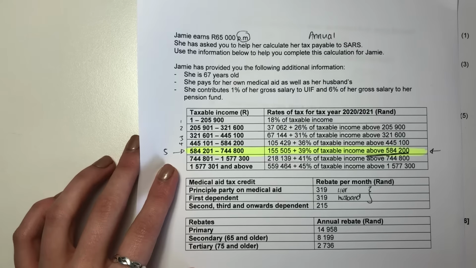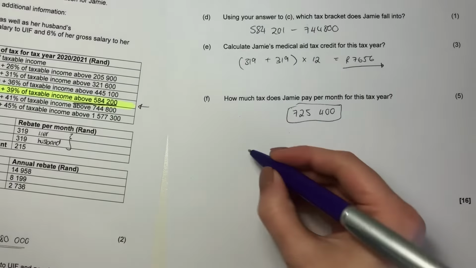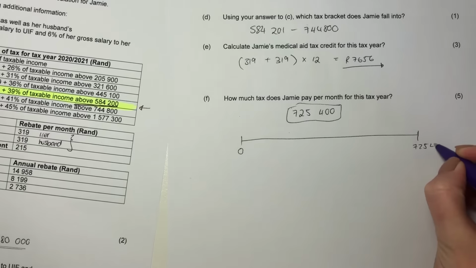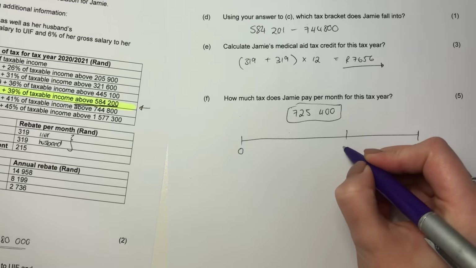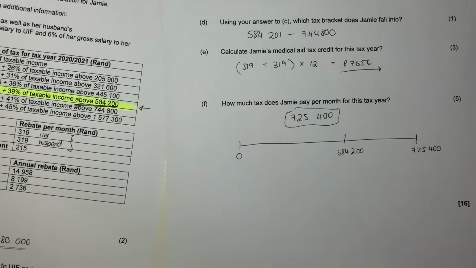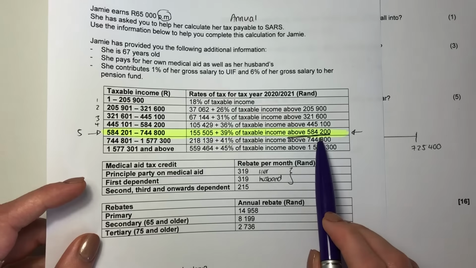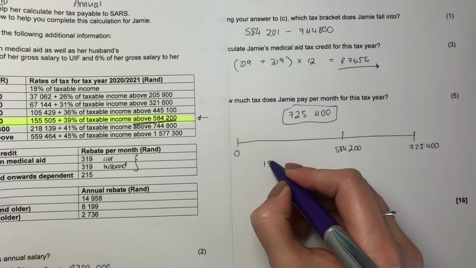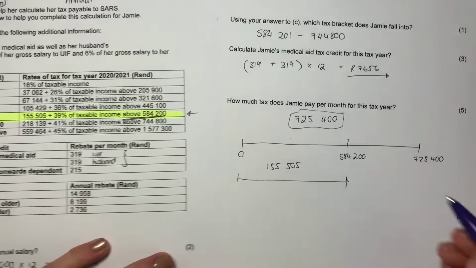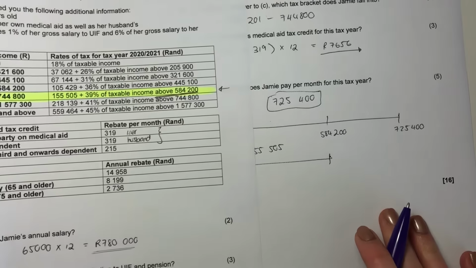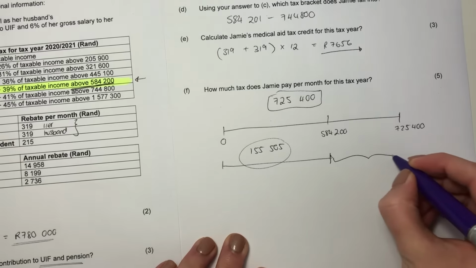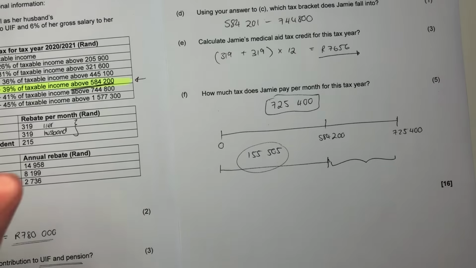Now, that's quite important because students misunderstand this. Effectively, it's saying if I split her income, right, in this little timeline here, the first amount up to 584,200, she's paying this much tax on it. So that's what she's paying on that first bit of income. But obviously now there's this bit of income which doesn't have any tax.